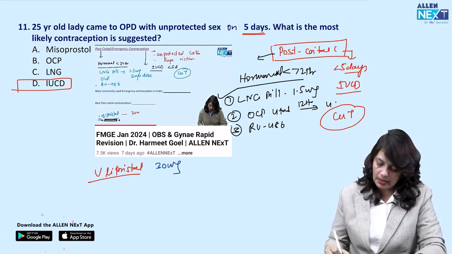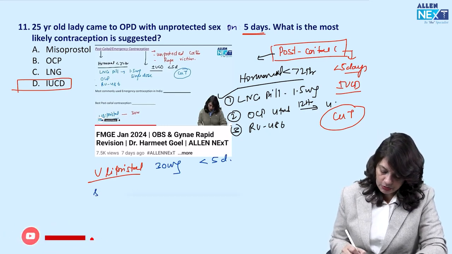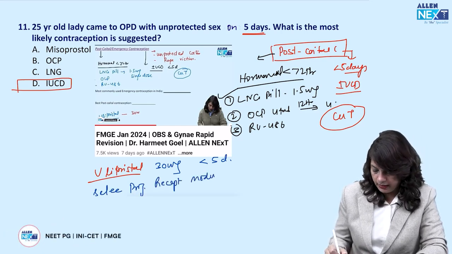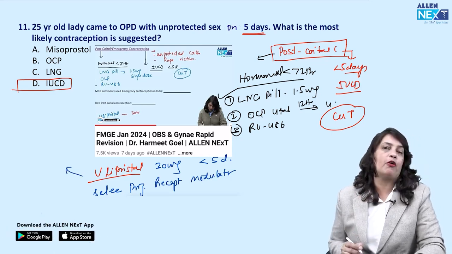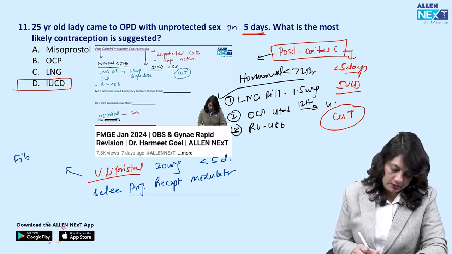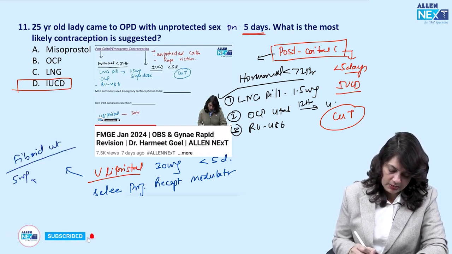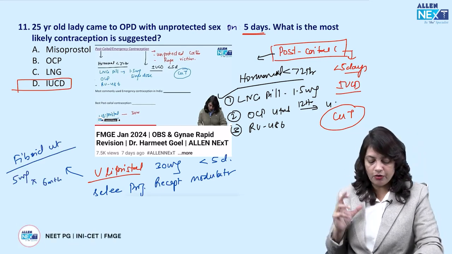Dose is 30 milligram. This can be given within 5 days of unprotected coitus. Ulipristal is a selective progesterone receptor modulator. Another use of ulipristal, apart from postcoital contraception, is in the fibroid uterus, where the dose is 5 milligram. It's given daily for 6 months, which will lead to shrinkage in the size of fibroid.